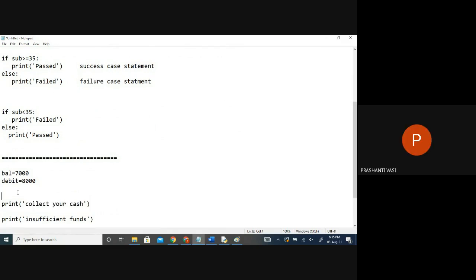So when? It's a condition. If, same thing. If debit amount less than or equal to balance, colon, because I have to say this is a statement. So if this statement is true, then we'll go and execute which part?